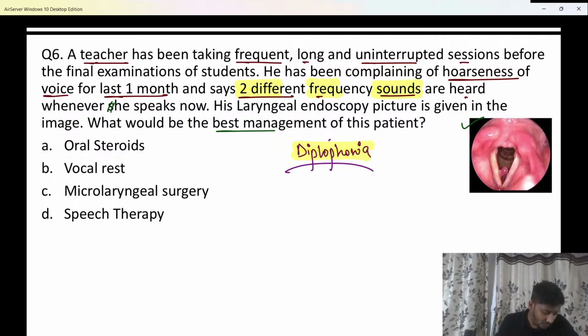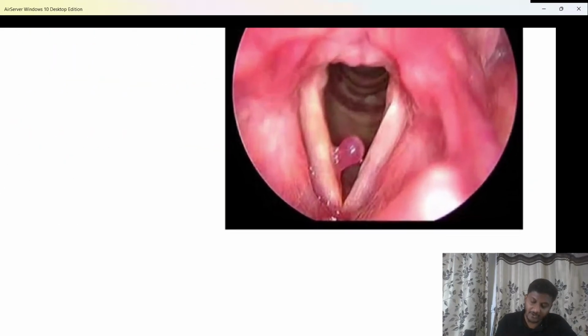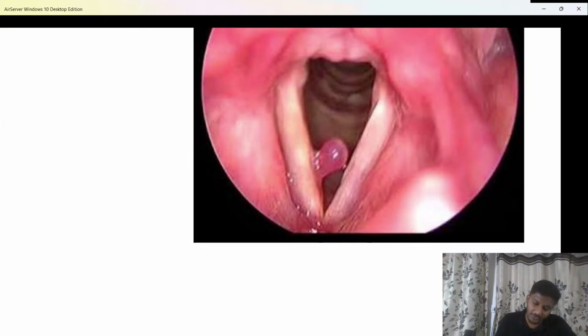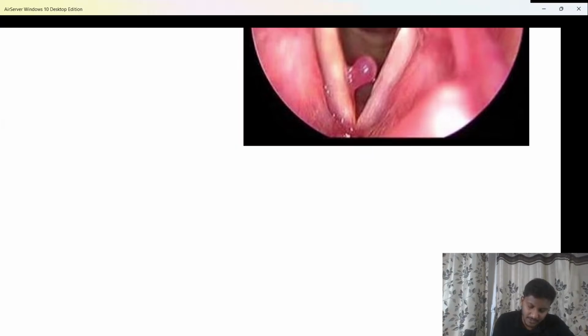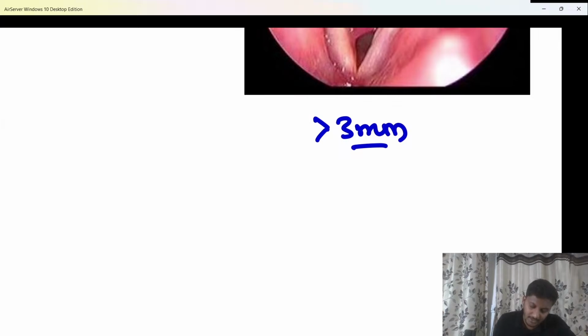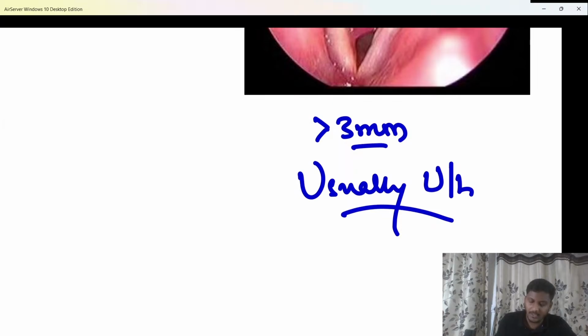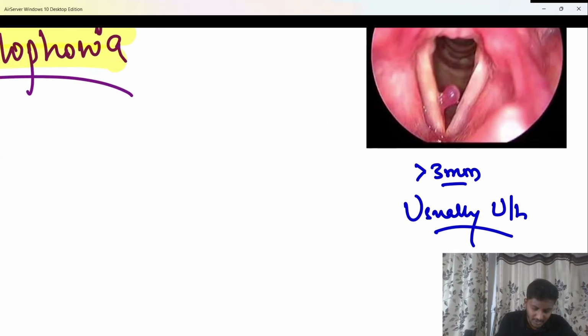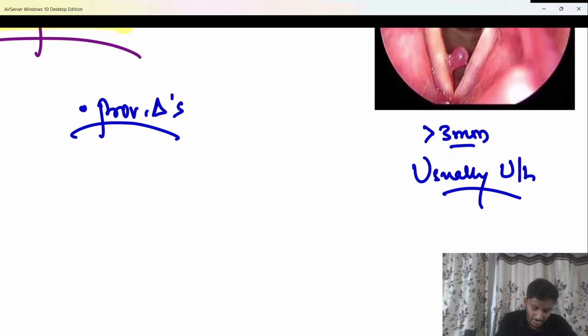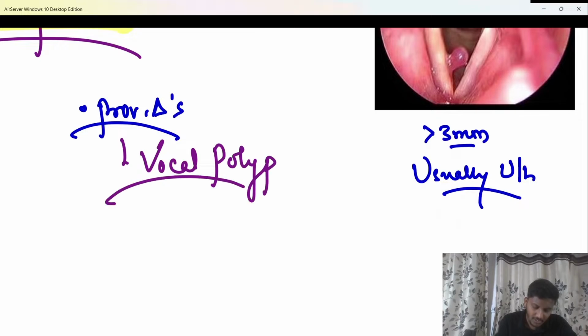Very good, shabash. So those who have made a correct diagnosis, shabash, beta. Here you are able to see an outgrowth from the vocal cord, and this outgrowth seems bigger in size, beta. First, it seems to be more than 3 millimeters in size. Second, it is usually unilateral, beta. And therefore the provisional diagnosis of this condition has to be a case of vocal polyp. Shabash all of you. It has to be a case of vocal polyp.